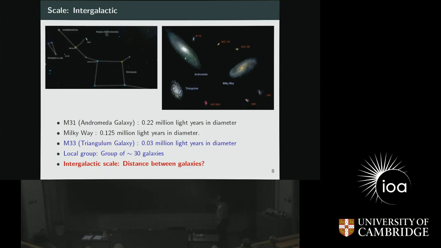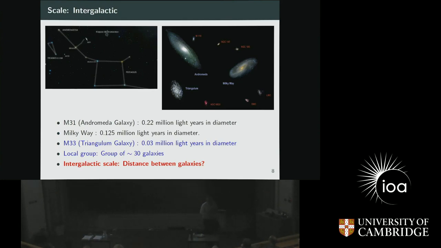So this is an artist's impression. This is not a real picture. This is an artist's impression of how the group of galaxies would look in the nearby universe, in the very local universe, as we say. So there are not just 3 galaxies. These 3 are major in diameter or size. There are various smaller galaxies as well. This is the LMC, which is called the Large Magellanic Cloud, the Small Magellanic Cloud, NGC, and some dwarf galaxies, we call them dwarf galaxies. So a local group consists of something like 30 galaxies or so.